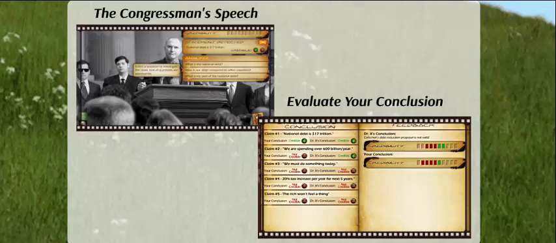Your second test with the goggles is to evaluate a speech by Representative Kolchak. Your task is to assess the credibility of Kolchak to determine the accuracy of his message. After you finish evaluating Kolchak's speech, you return to the lab and you will organize and prioritize these findings to rank their importance and relevance. Based on these priorities, you can best determine the credibility of the congressman and the accuracy of the message in his speech.